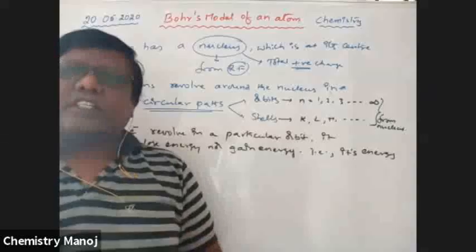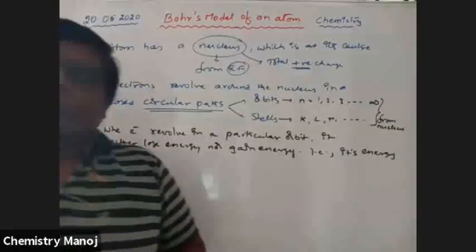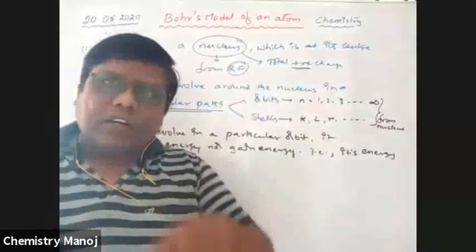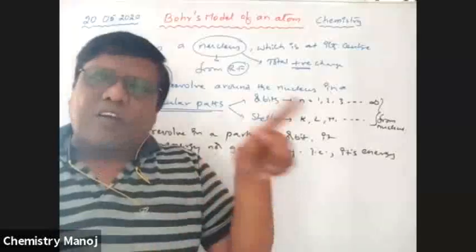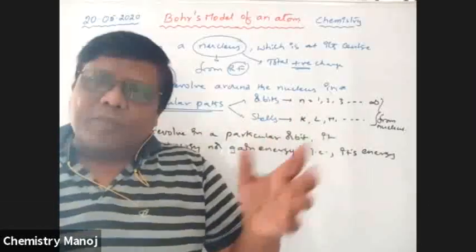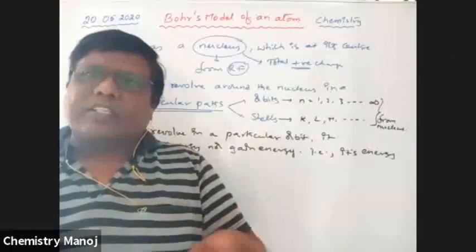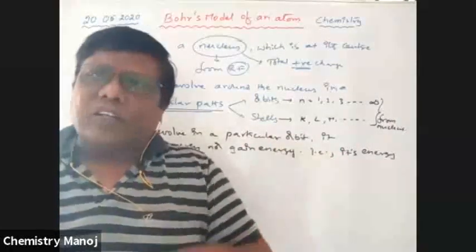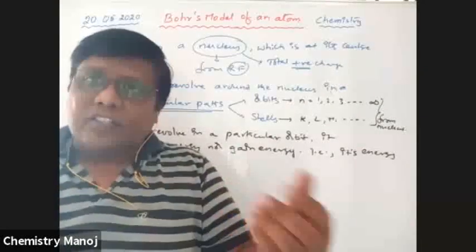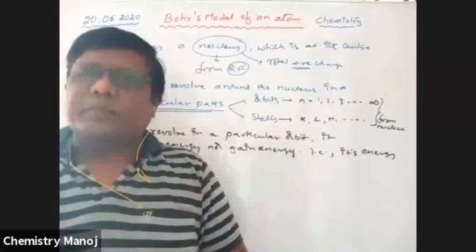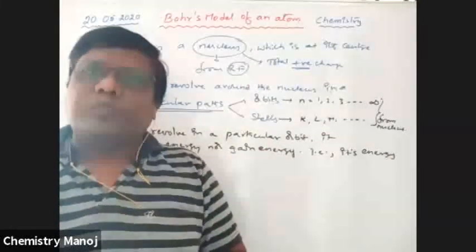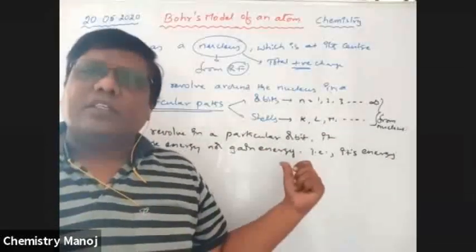Why, sir? Why is this postulate taken? In Rutherford's theory, according to our classical concepts, as long as a charged particle revolves around a particular orbit, it continuously loses energy, and the attraction between the nucleus and the electron automatically increases because of less energy. Finally it falls into the nucleus, and the atom is going to collapse. So why is it not happening? That is not explained by Rutherford's theory. That is a failure of Rutherford's theory. To overcome that failure, he introduced this constant energy.